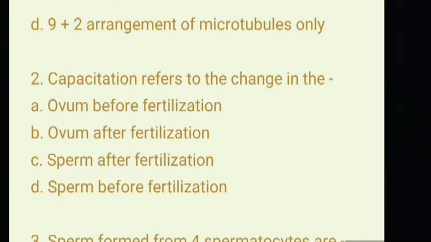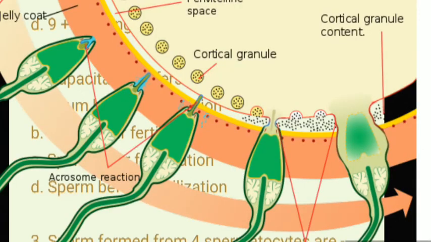Question number 2. Capacitation refers to change in: option A, the ovum before fertilization; option B, ovum after fertilization; option C, sperm after fertilization; option D, sperm before fertilization. The answer is option D. Capacitation refers to change in the sperm before fertilization. It increases the fertilization capacity of sperm. This step is a biochemical event. The sperm move normally and look mature prior to capacitation.